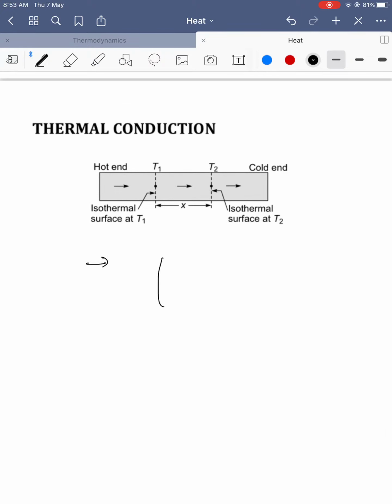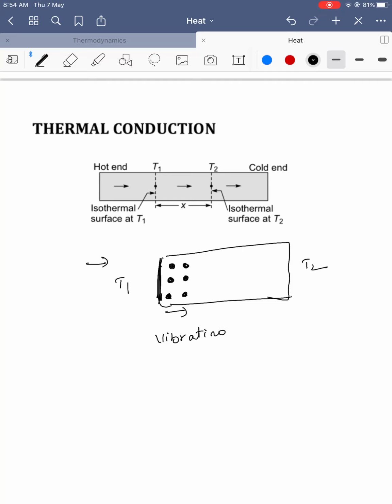Conduction happens in solids. If you draw molecules in solids, they are very, very closely packed. If I say T1 here and T2 here, with T1 greater than T2, when heat is given and the temperature is higher here, what happens? The molecules start vibrating, with high amplitudes.